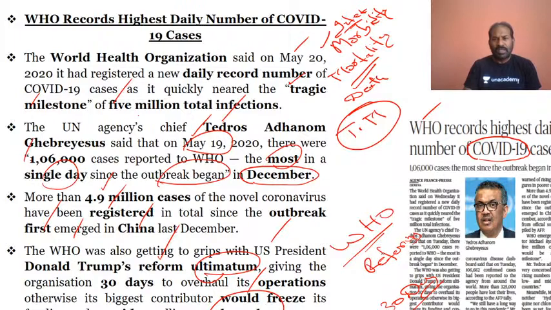So that ultimatum is a cause of concern to the WHO, not only in regards to handling morbidity and mortality, and supporting low income and middle income group countries and the underdeveloped countries by supplying PPEs, ventilators, masks and diagnostic test kits, and also financial support. But the new concern is Donald Trump giving an ultimatum that within 30 days there have to be reforms in the WHO.